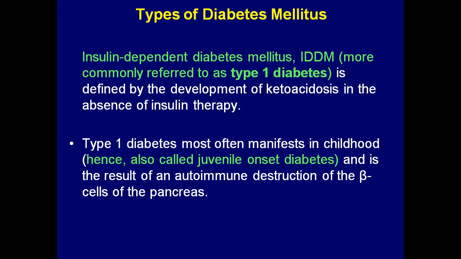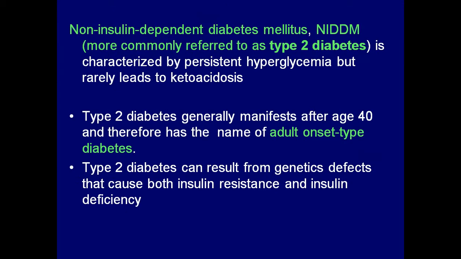Hence this type is also called juvenile diabetes mellitus, juvenile onset diabetes, or insulin dependent diabetes mellitus, IDDM. This is the result of an autoimmune destruction of beta cells of the pancreas.